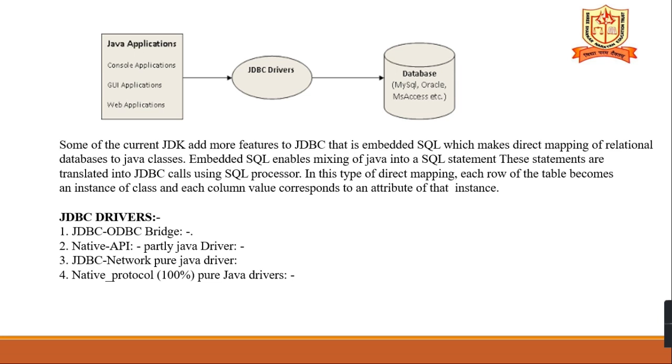Some of the current JDK add more features to the JDBC, that is embedded SQL, which makes direct mapping of relational databases to Java classes. Embedded SQL enables mixing of Java into SQL statements. These statements are translated into JDBC calls using an SQL processor. In this type of direct mapping, each row of the table becomes an instance of the class, and each column corresponds to the attributes of that instance.